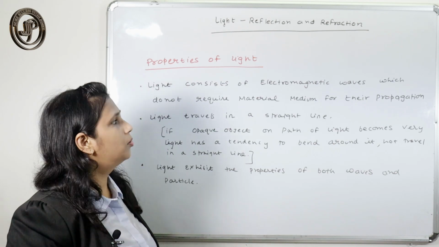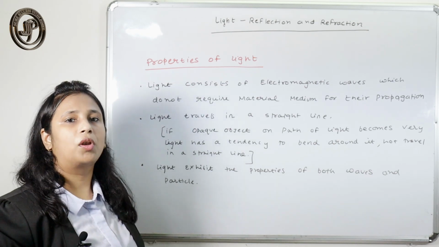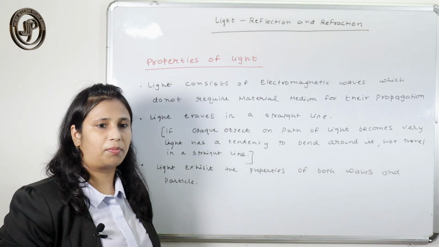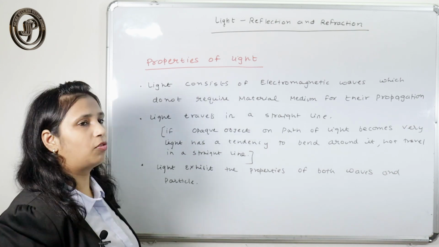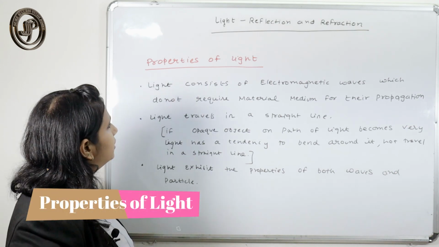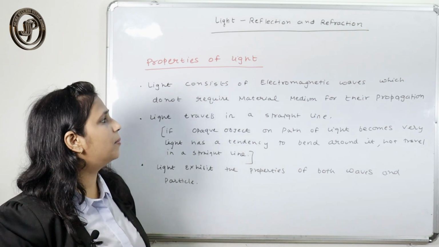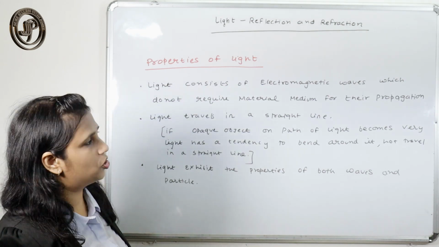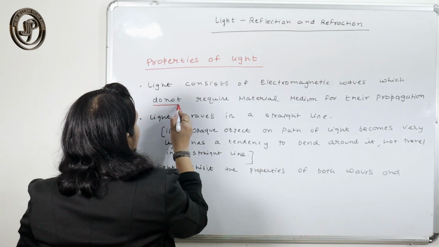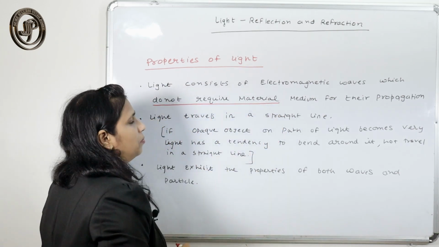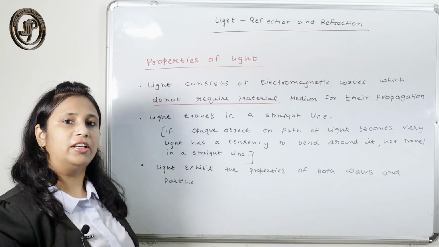Now I have explained to you the meaning of light and the role of light in seeing the object. Now let's start the properties of light. Light consists of electromagnetic waves which do not require a material medium for their propagation, which means light can even travel in vacuum.